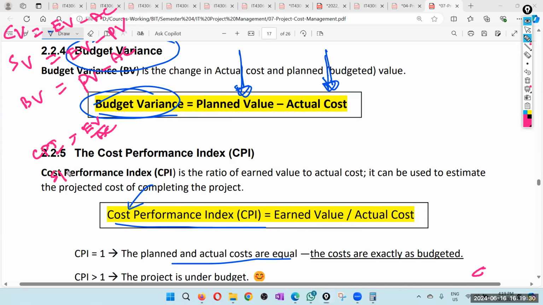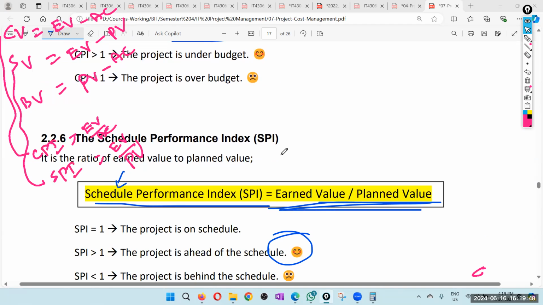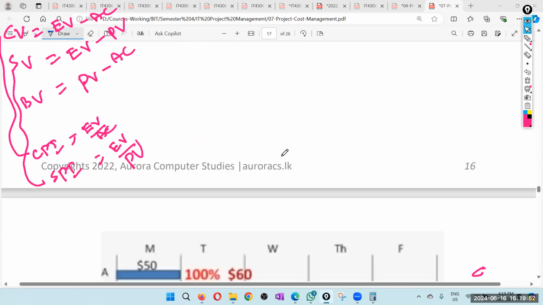Schedule performance index, earn value divided by plan value. So there's a one-to-one connection between these. Then schedule performance index, cost performance index.